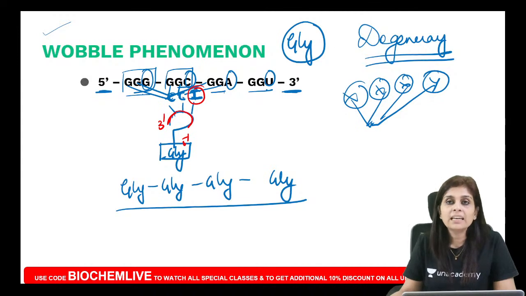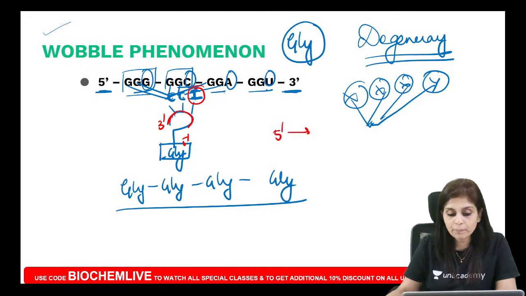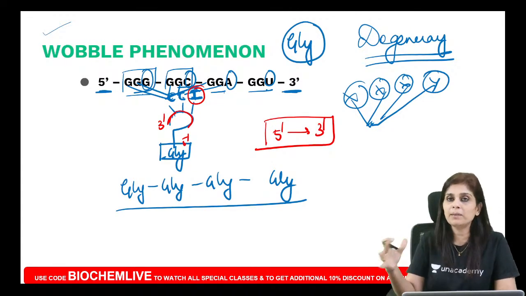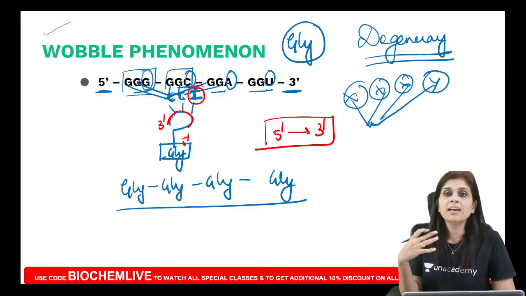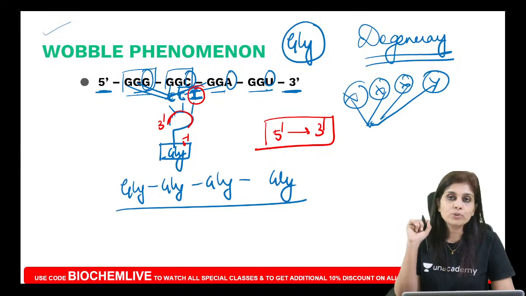But in genetics you are supposed to write any polynucleotide chain sequence only in 5', 3' polarity. It can be the template strand, the coding strand, mRNA, tRNA, rRNA, whatever it is, you are supposed to write them only in 5', 3' direction.